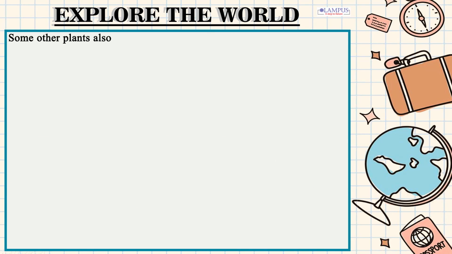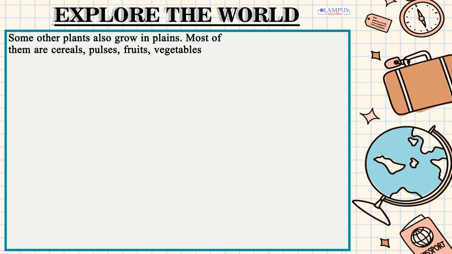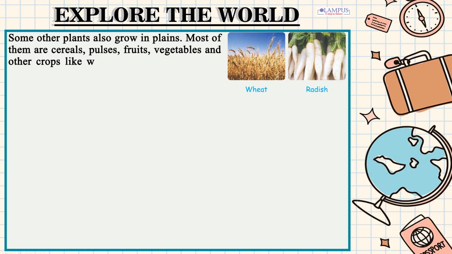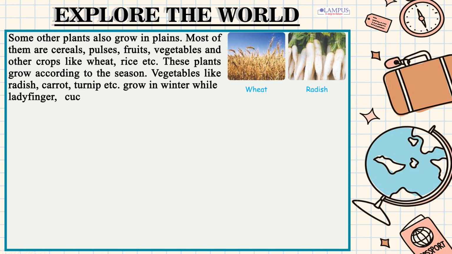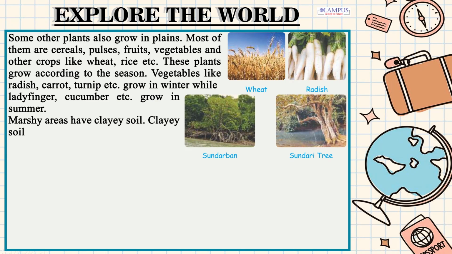Some other plants also grow in plains. Most of them are cereals, pulses, fruits, vegetables and other crops like wheat, rice etc. These plants grow according to the season. Vegetables like radish, carrot, turnip etc. grow in winter while ladyfinger, cucumber etc. grow in summer. Marshy areas have clayey soil.